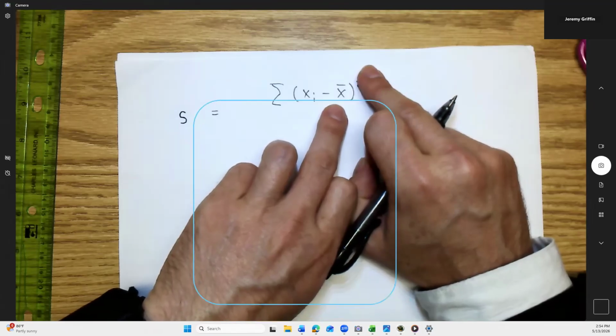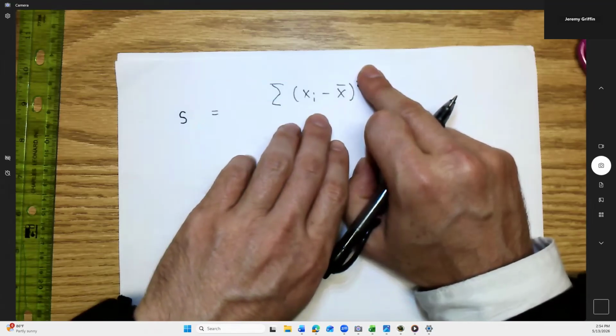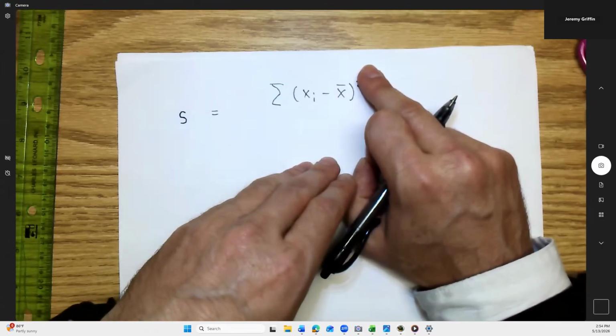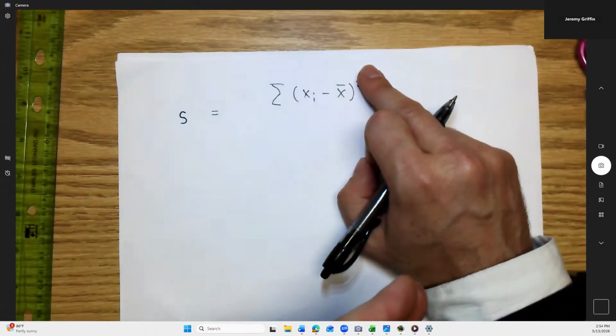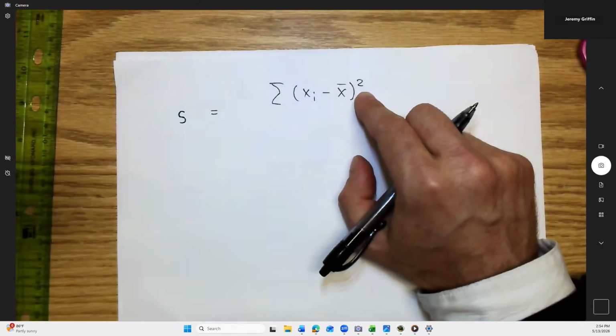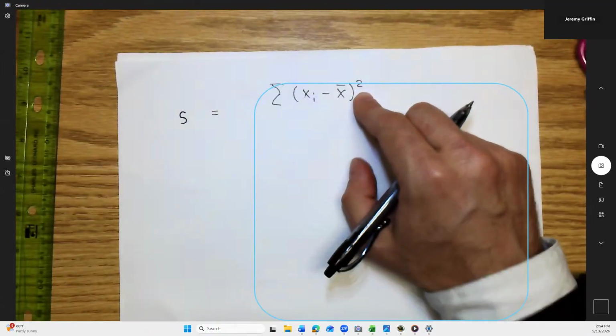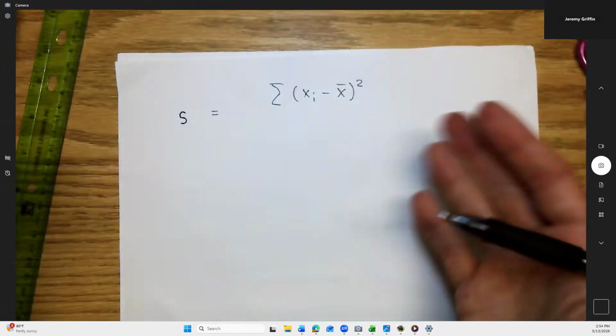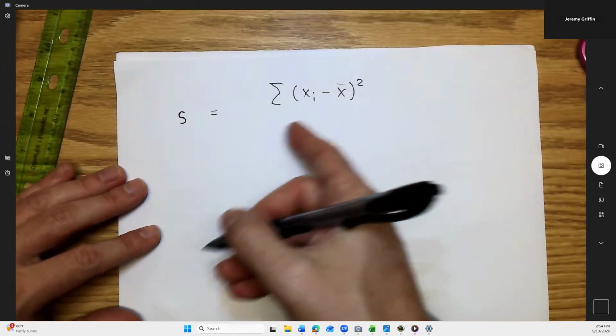If you add up all those differences, just straight differences, you would always get 0. So if you forgot to square them first, you would always get 0, and that would not be helpful at all. Squaring makes them positive, and there's more to that story too.